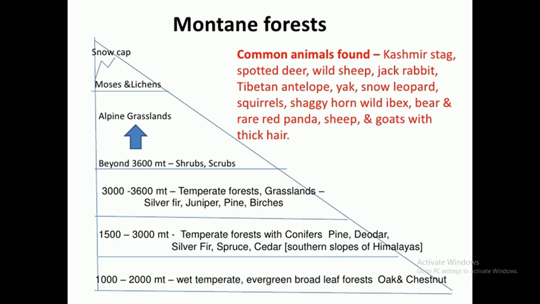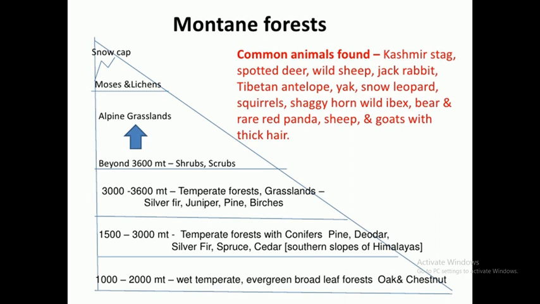Beyond 3600 meter, the size of vegetation becomes small. Mainly there are shrubs and scrubs. And at more height, there will be alpine grasslands. If we reach near the snow cap or polar area, there will be vegetation a few inches in size, such as mosses and lichens. And common animals of the mountainous forest area are Kashmir stag, spotted deer, wild sheep, jackrabbit, yak,